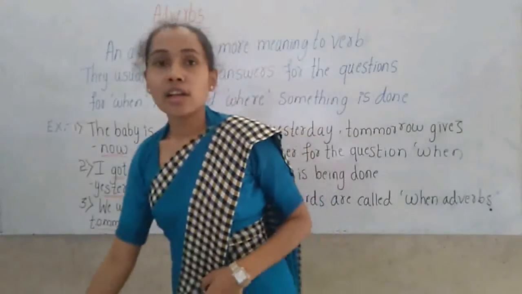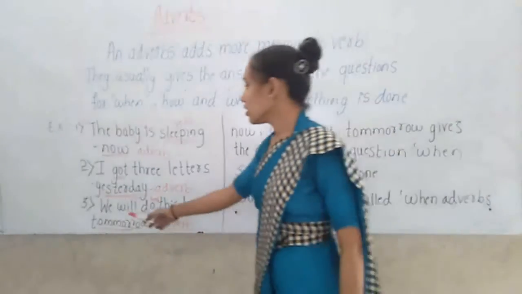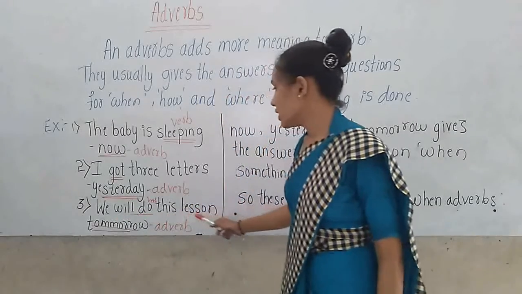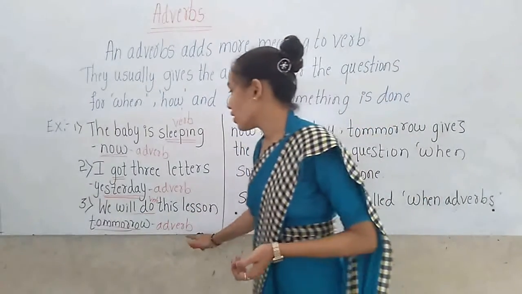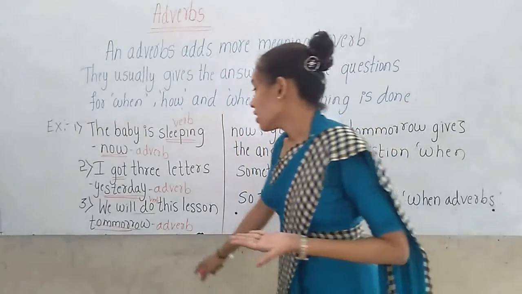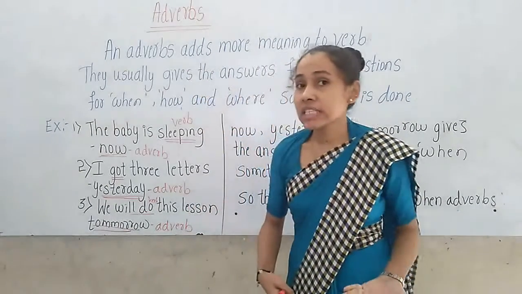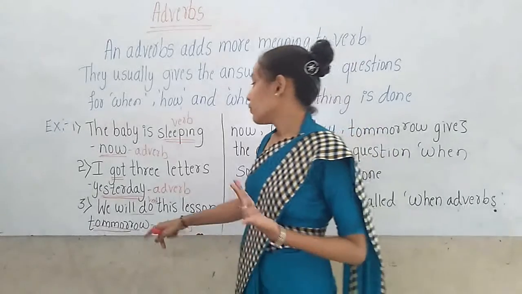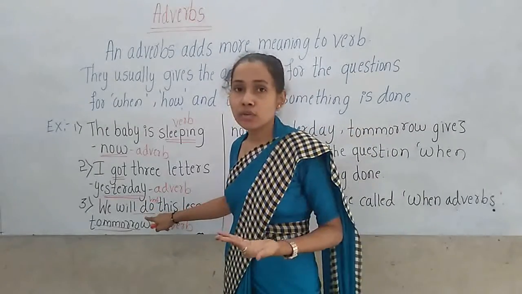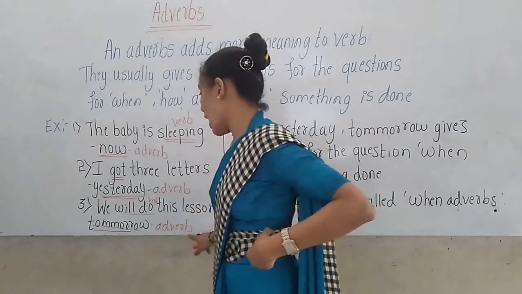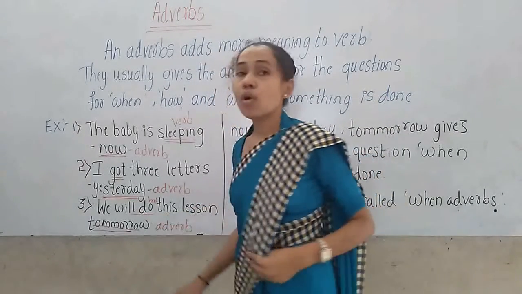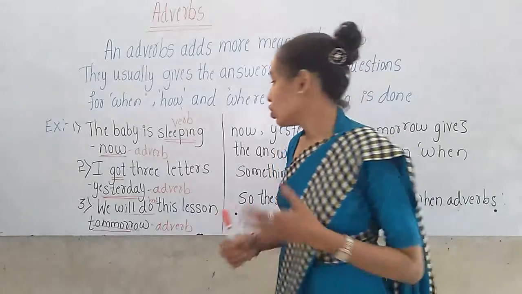Children, look at the third one. We will do this lesson tomorrow. Which word is the adverb here? The word tomorrow is the adverb, which adds more meaning to the verb do.